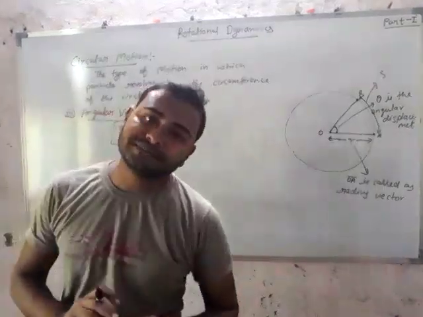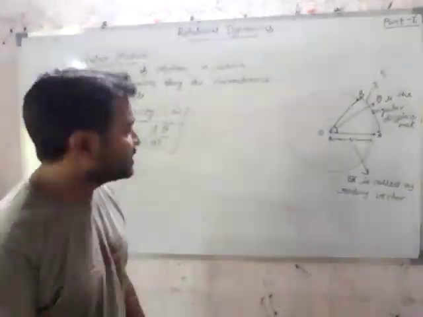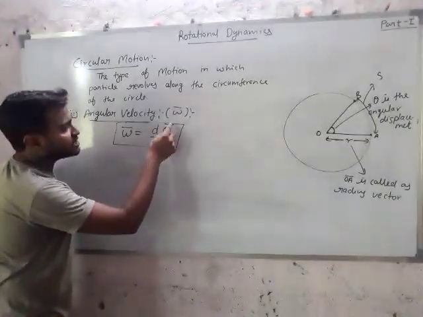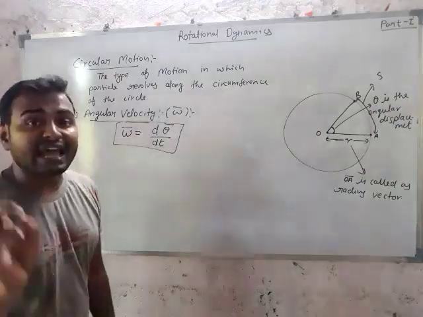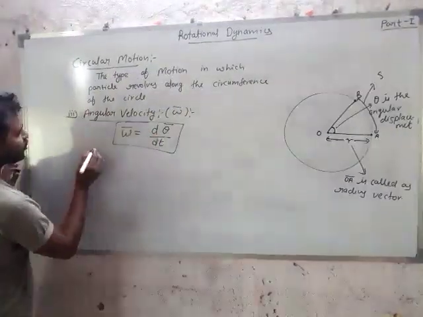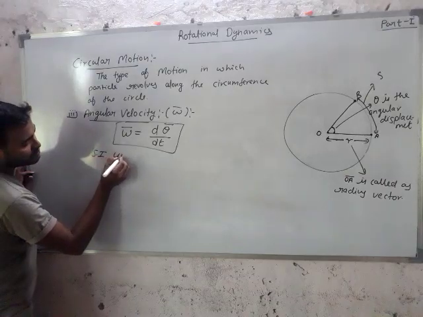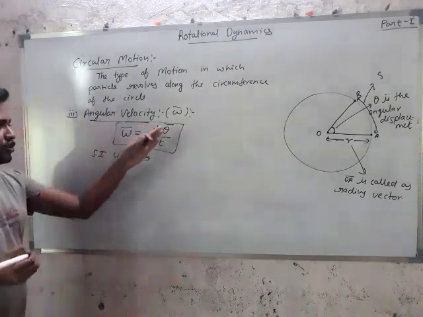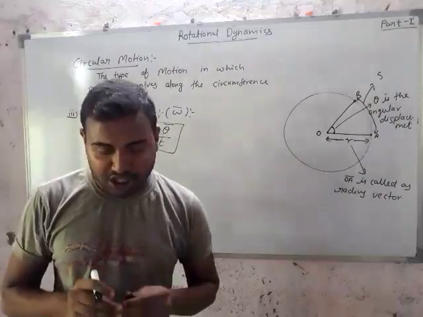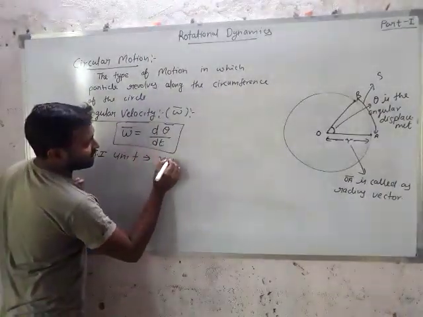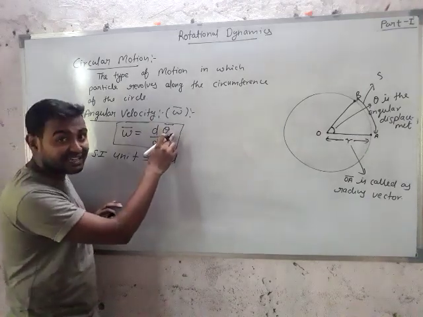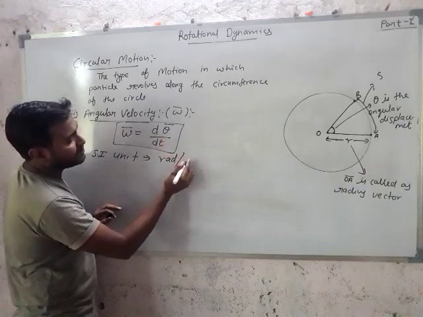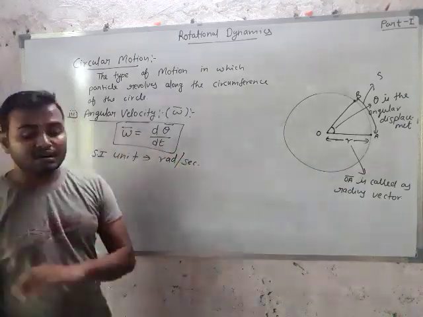If you want to define the angular velocity, then it is the ratio of angular displacement, where theta is angular displacement, with respect to time. If you are talking about the SI unit, it is radian per second.